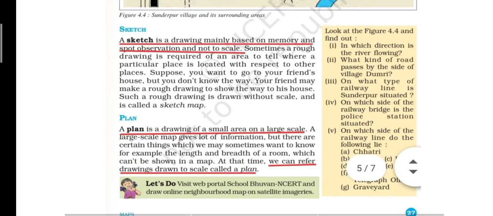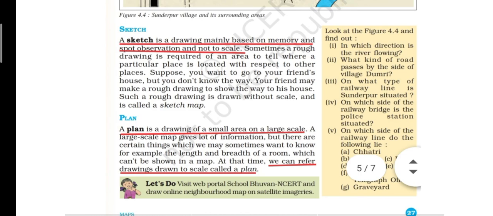Now next is a plan. What's a plan? This is not the vacation plan that you make or some kind of plan that you make. This is a plan, or in Hindi we can call it naksha. So what is it? A plan is a drawing of a small area on a large scale.